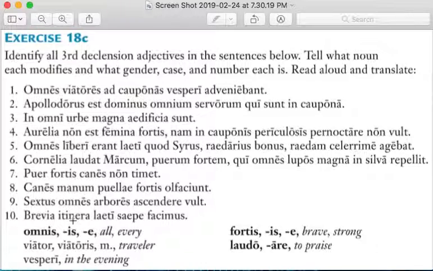Itinera is neuter, plural, and accusative, and brevia modifies itinera, and therefore it is also neuter, plural, and accusative. Hope this helps. Take care.